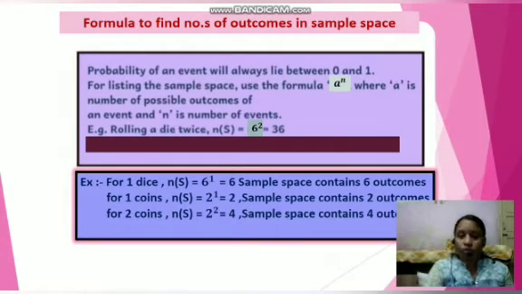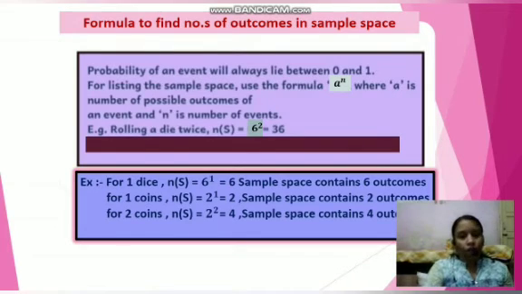When you throw two dice, two events happen: rolling one die and rolling the second die. The total number of events is 2, and in every single event you get 1 to 6. Therefore it will be 6 raised to power 2. Therefore there are 36 outcomes.